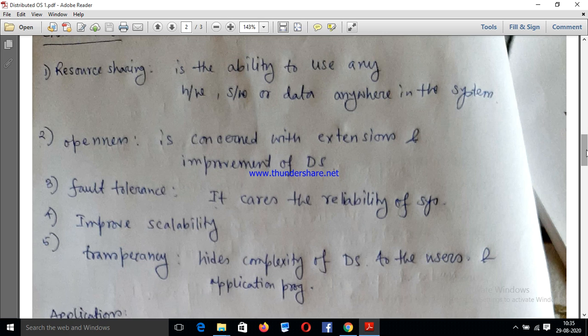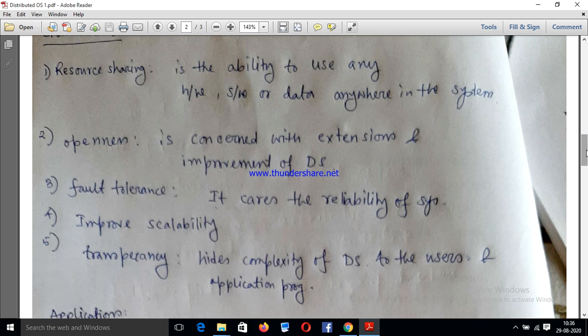That is why each and every process or each and every computer system can share their hardware, can share their system software, or can share their special data also. So this type of facility is provided by distributed operating system, which is called resource sharing.